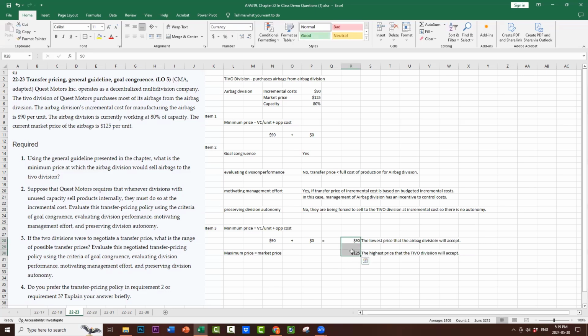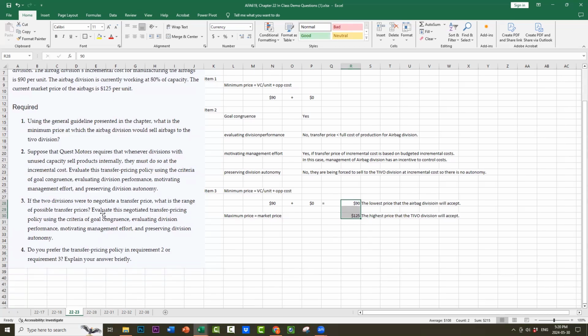The transfer price will be negotiated somewhere between those two. Keep in mind that the negotiated transfer price will depend on the power of those two divisions. There may be internal politics impacting the bargaining strength of each, but definitely it will not be higher than $125 or lower than $90.